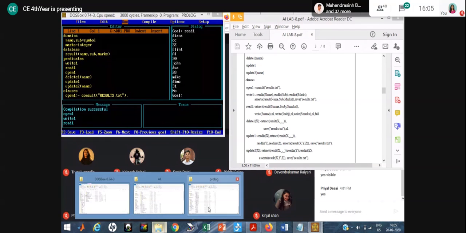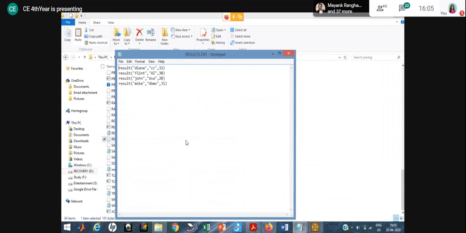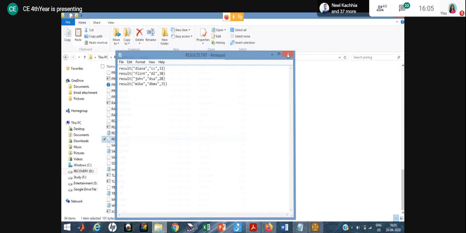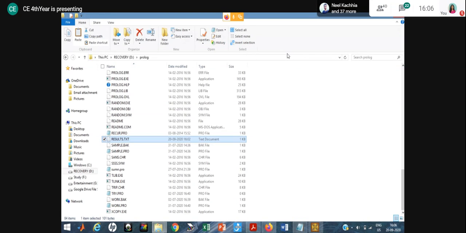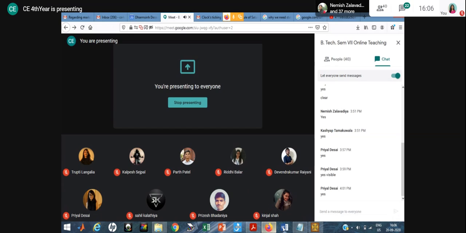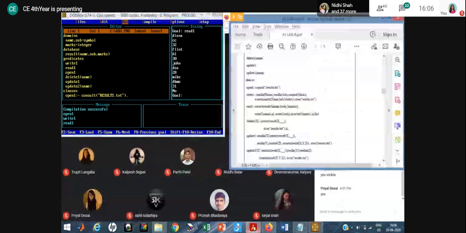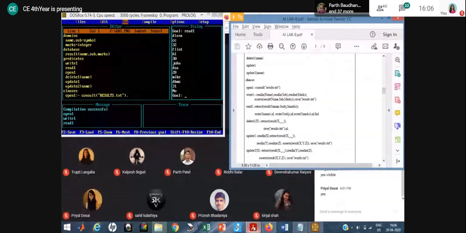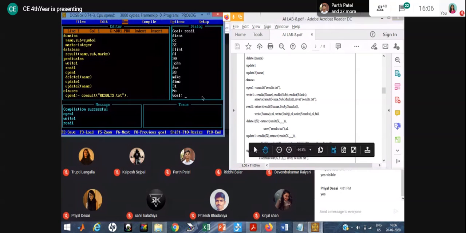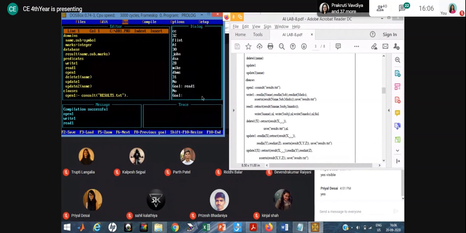See, I will show you so you can understand. Here I have used read one, so it will not remove the data from the database, but it will remove the data from the Prolog working memory. That you have to remember, keep in mind. Now, let's say again I am using read one. So here it will show me no. Now, can anyone reply to me why it will show you no?